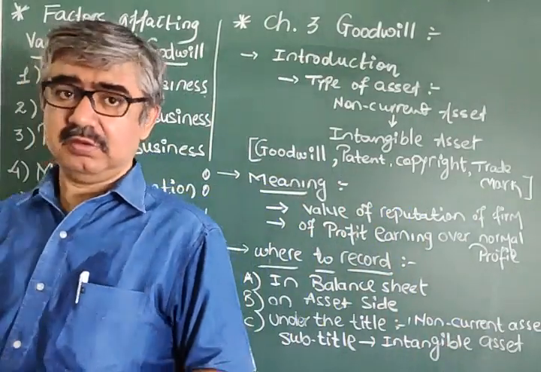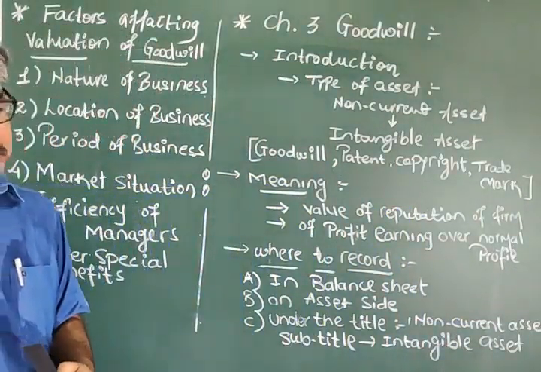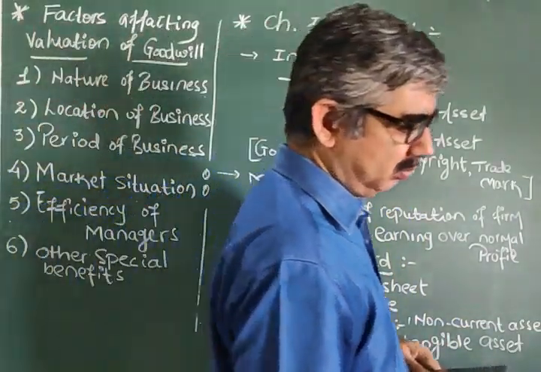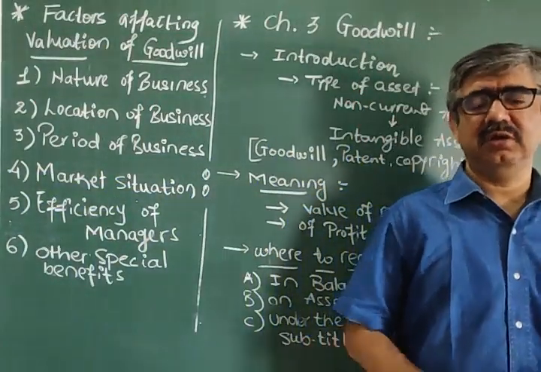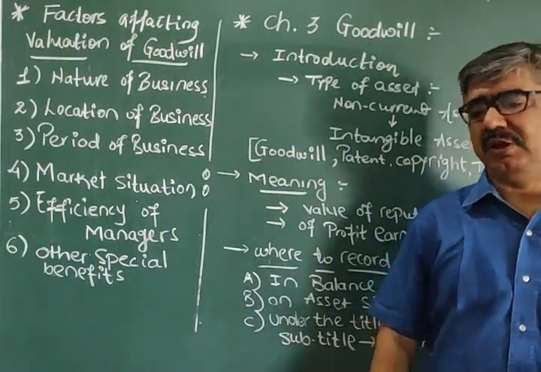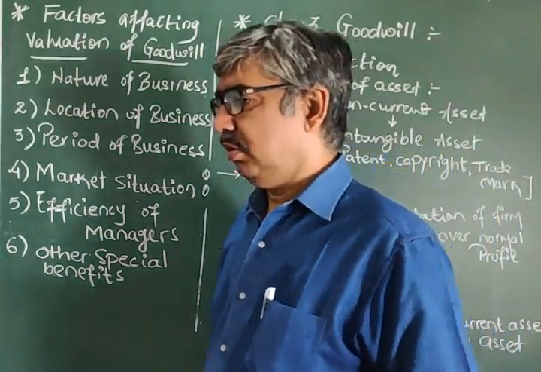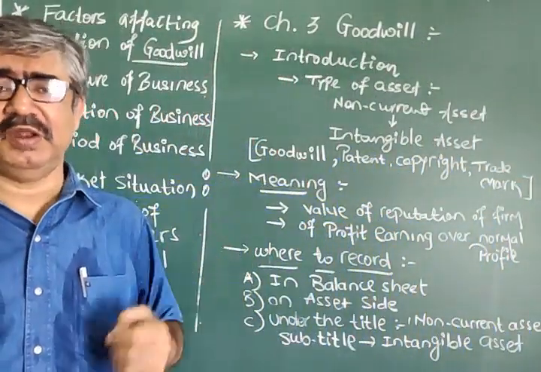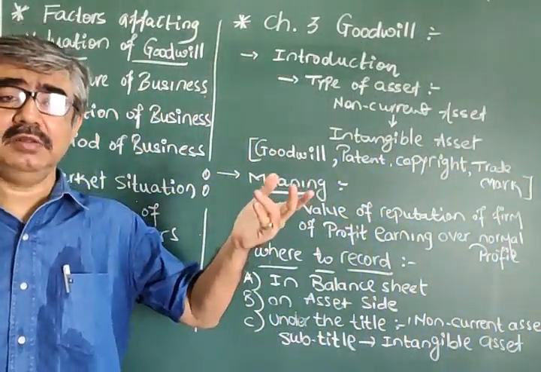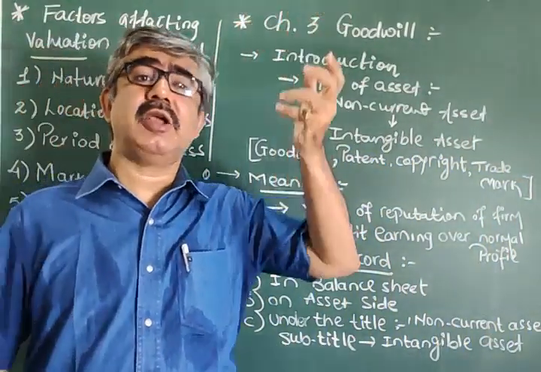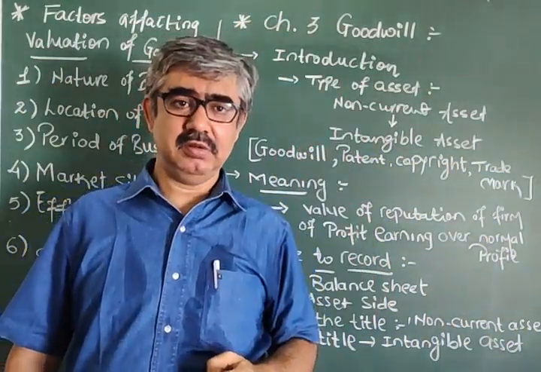It happened in the past with a steel manufacturing company. No need to discuss names over here. But with a steel manufacturing company, one of the owners, a famous person, died in a helicopter crash incident.